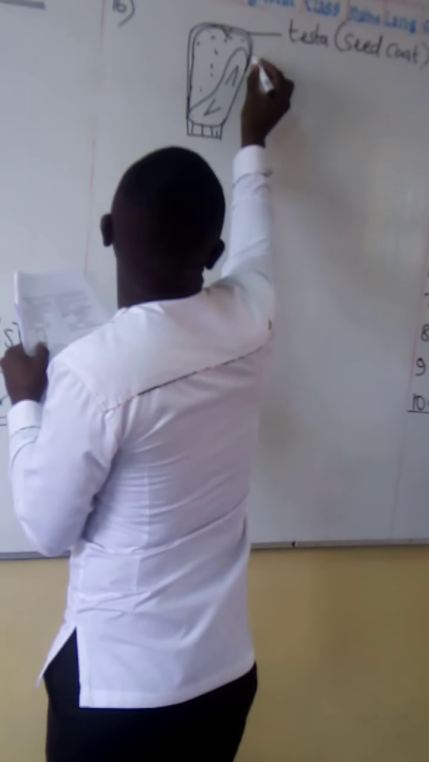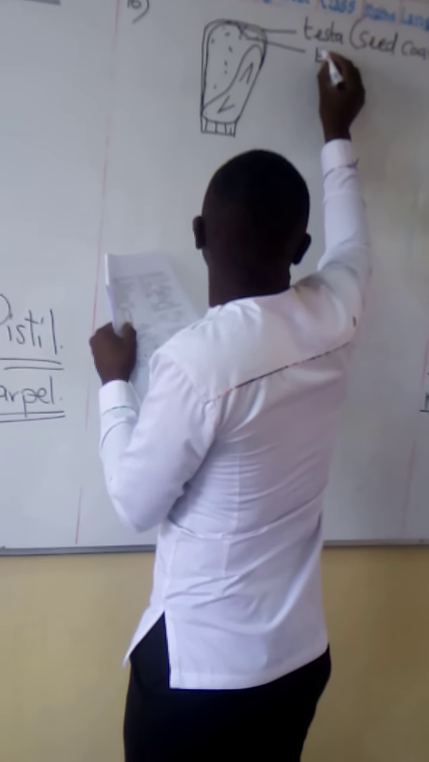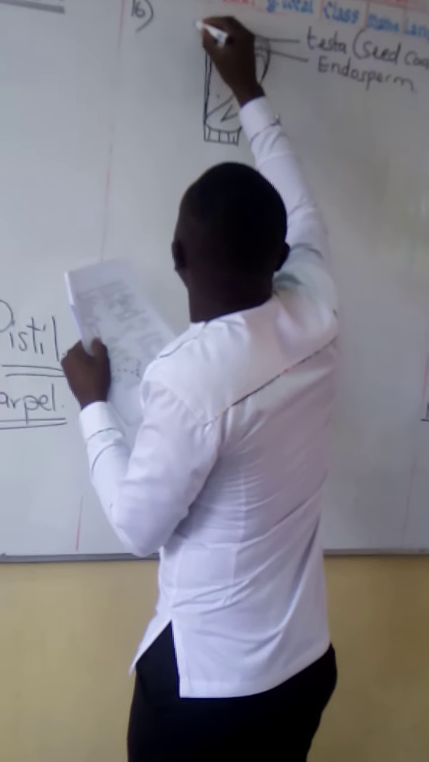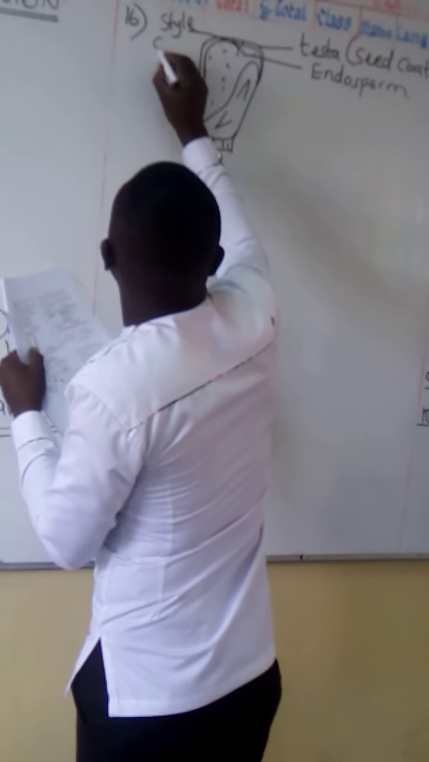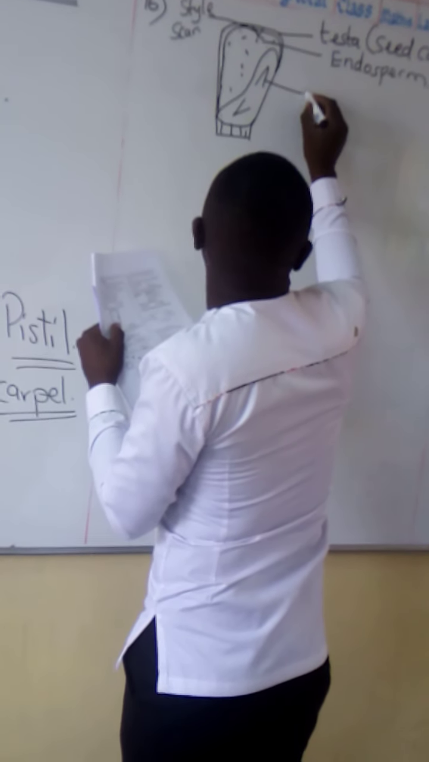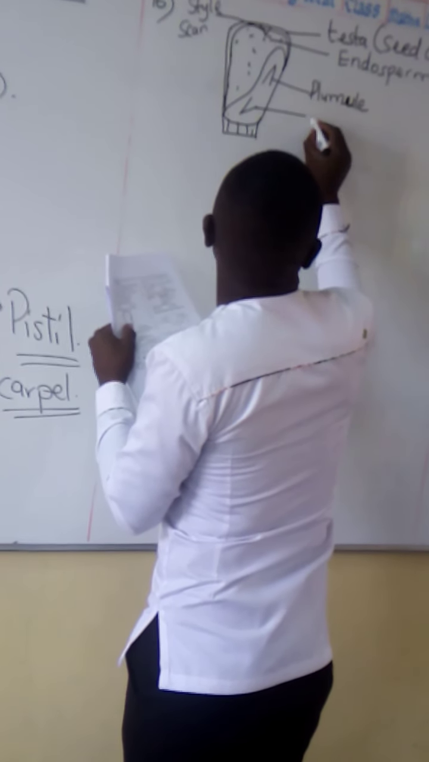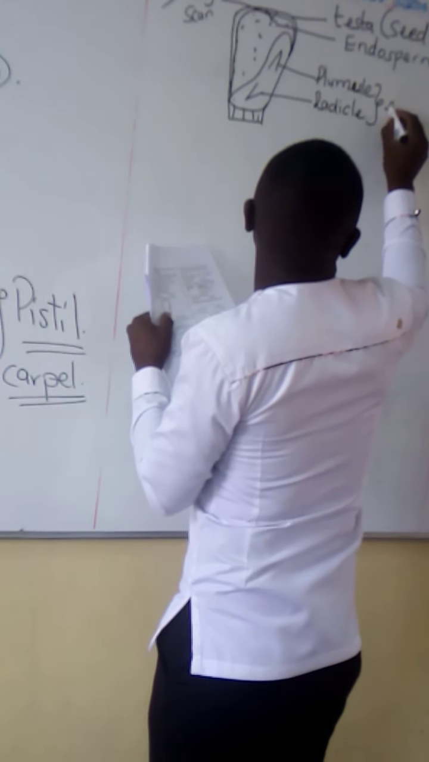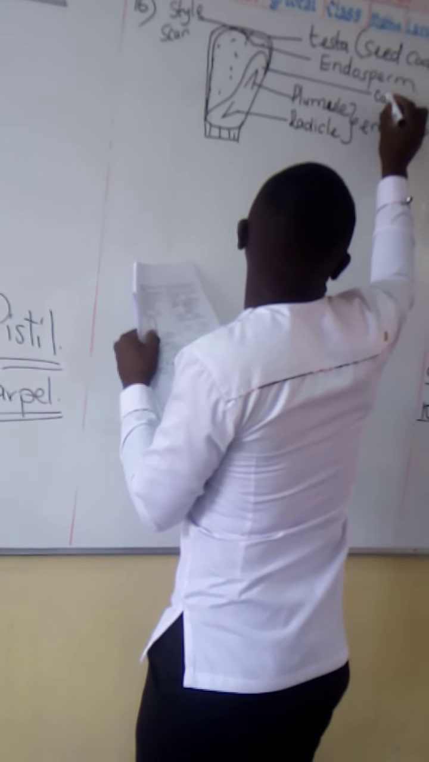This part here is known as the endosperm. There is the scar there. That's called the style scar. Then we've got the plumule here, and the radicle there. And together they make the embryo. Then we've got the cotyledon there.